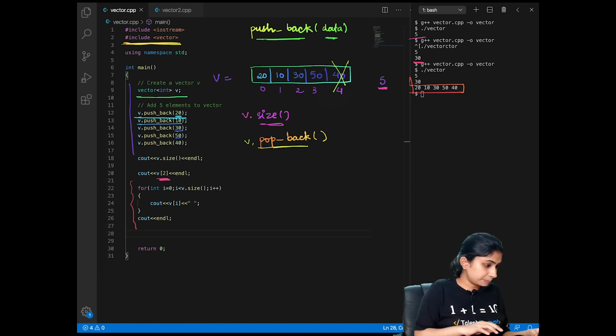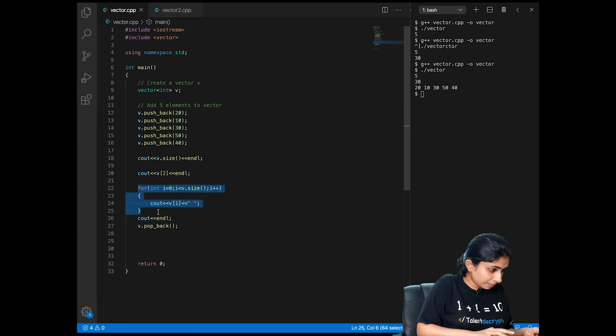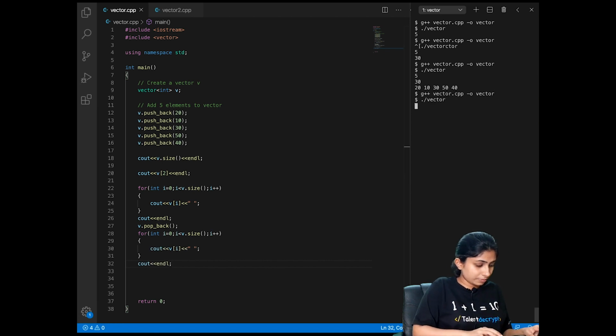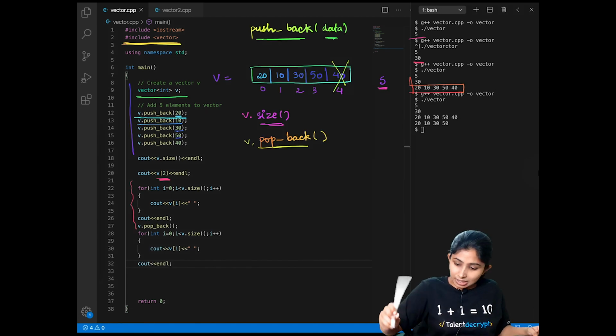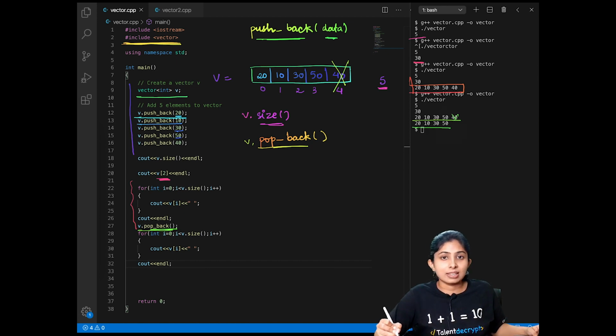Let's try this. Now let's try to print our vector. See, initially the vector was this, but when I have popped an element, then after that 40 was removed and now my vector looks like this.